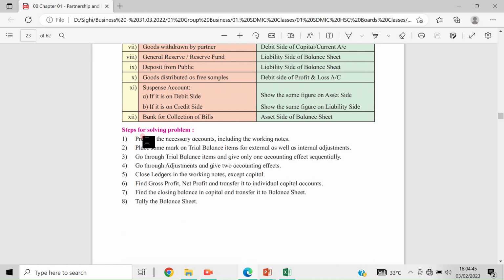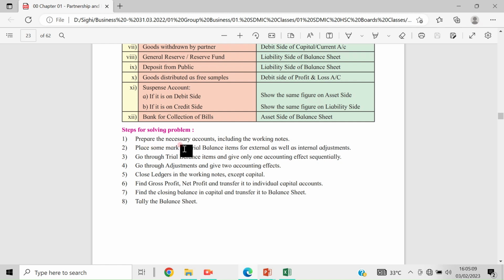This is just to solve the problems. When you are given a sum, a problem, with a trial balance and then adjustments, how do you solve the problem? Those steps we have explained. Again, because this is very important: first, prepare the necessary accounts including the working notes.